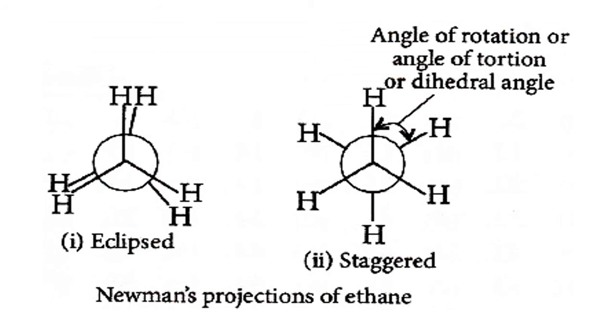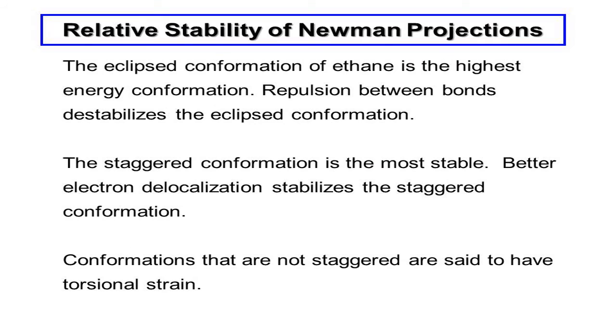The other way is, by taking a circle, at the center one carbon, and behind this one more carbon is there. Eclipsed is one behind the other, whereas staggered is far away. And the angle between this hydrogen and this hydrogen is called the dihedral angle. So one way is the sawhorse projection, the other way is the Newman projection. Both are asked in the examination.